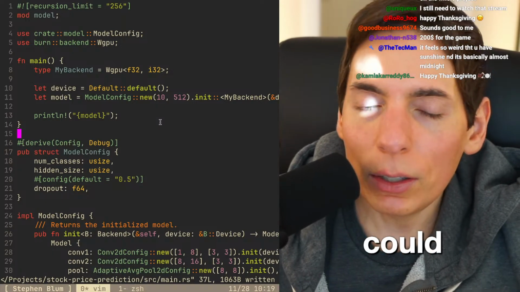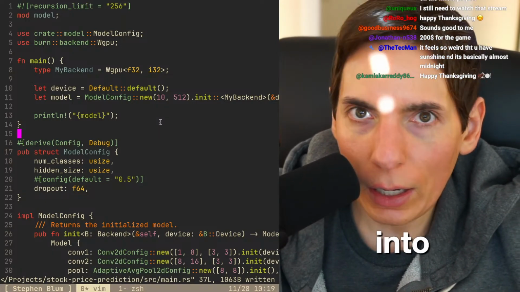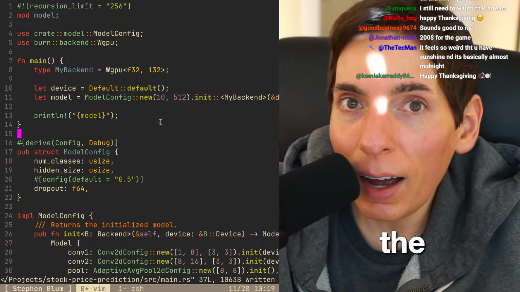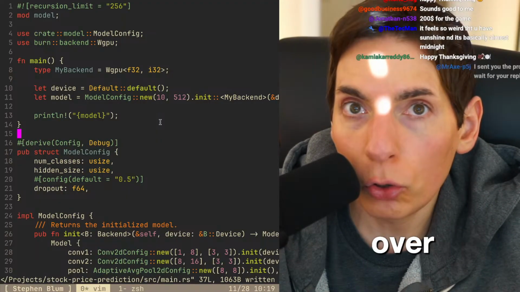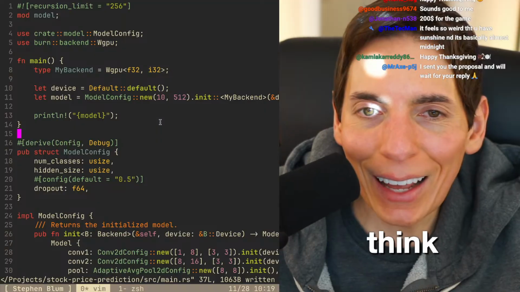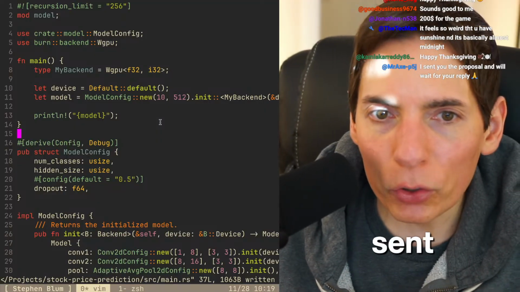We could. I want to convert it into a mobile game. So I'll probably have the AI take the base game that it created and then have it converted over to C# and Unity. I think that's the plan. I sent you the proposal and we'll wait for your reply.